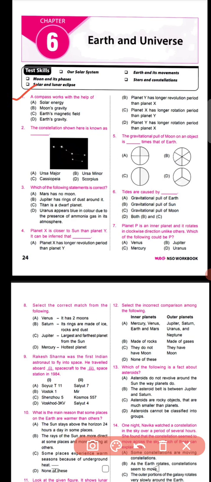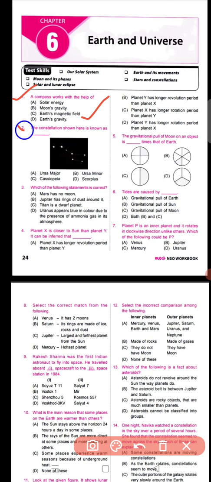So first question is that a compass works with the help of which? Definitely many of you have known that compass, it has a direction. It is a direction telling device which works with the earth's magnetic field. So you can easily go for option number C.